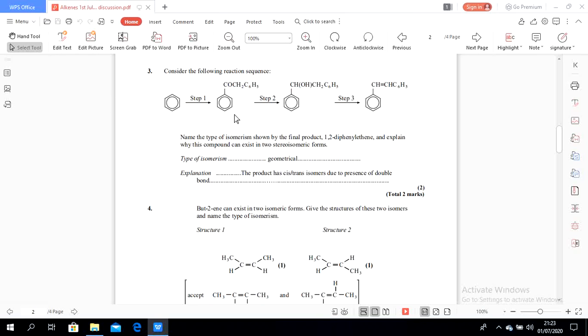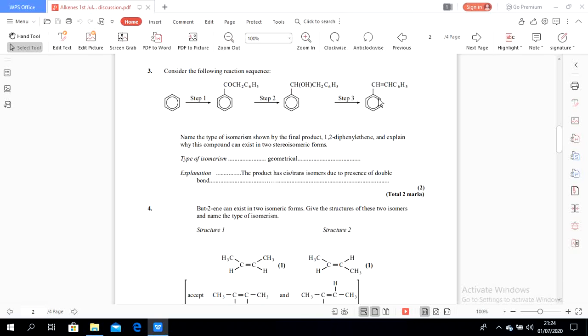Although AS level does not study benzene, this question is specific, asking for the stereoisomeric forms. We know that benzene cannot undergo stereoisomerism.